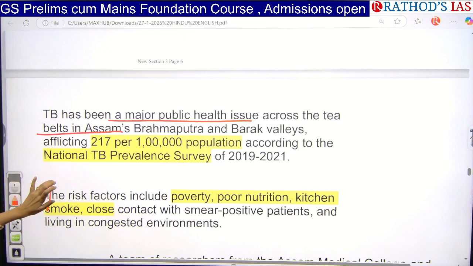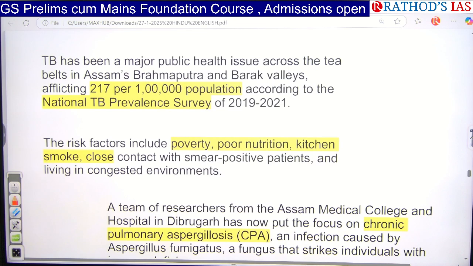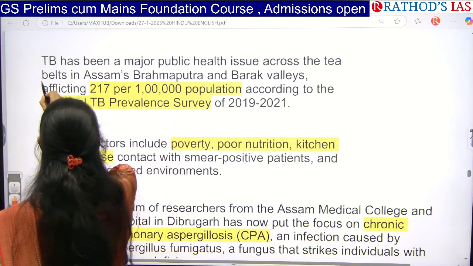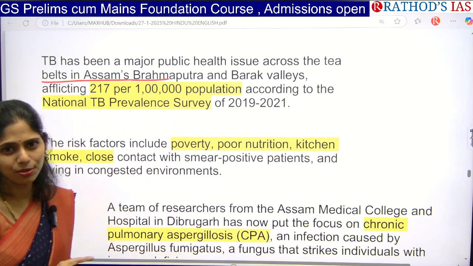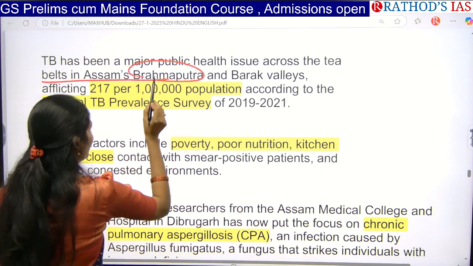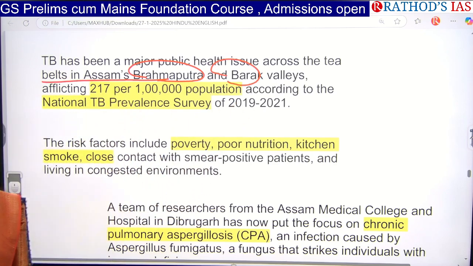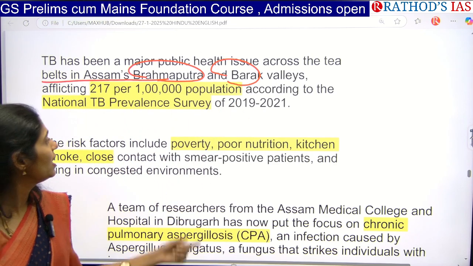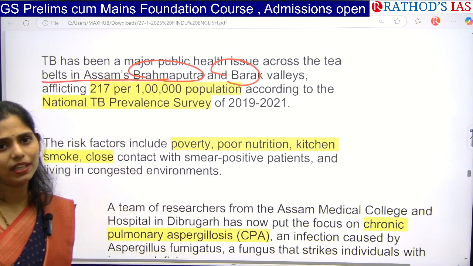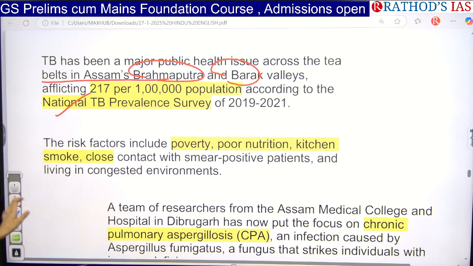Okay, and now let's come back and see here. TB has been a major public health issue across the tea belts in Assam, Brahmaputra, and as well as Barak valleys. So you have to know some facts regarding the Brahmaputra river and the Barak river as well. This article is saying that around 217 for every 1 lakh population are affected with this disease.